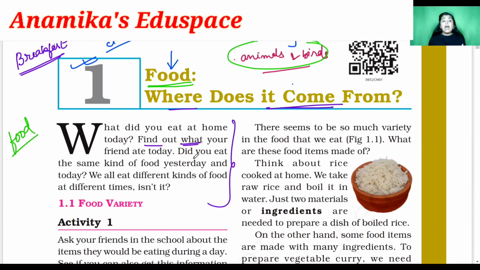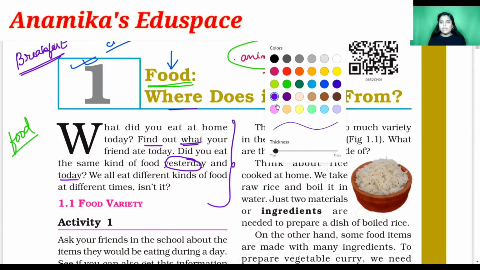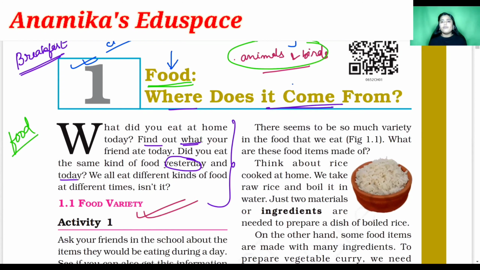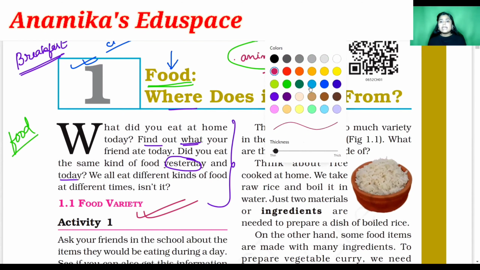Now, did you find the same kind of food which you ate yesterday and today? Was the food which you ate yesterday and today the same? No, I don't think that it would be the same. It would be different. So that's why it comes to the varieties of food. So we eat different kinds of food in a single day. Clear, students?